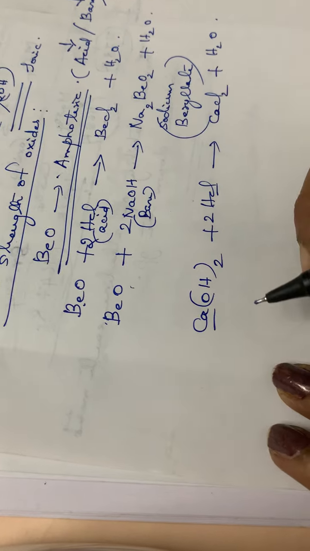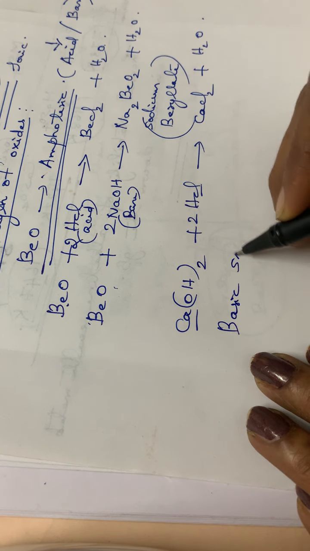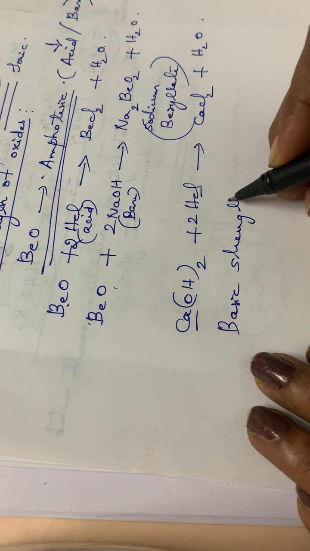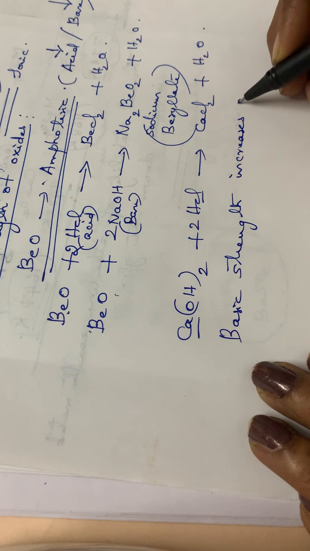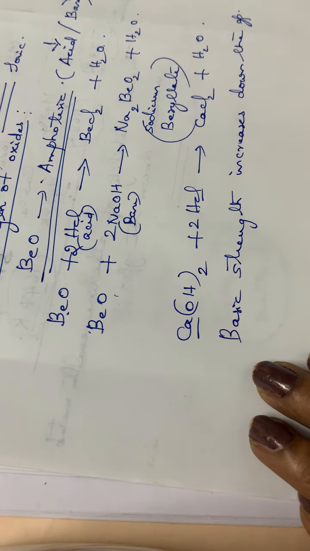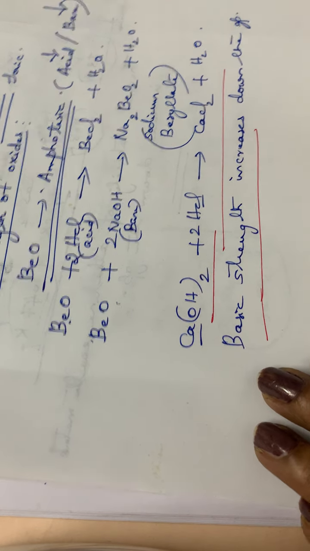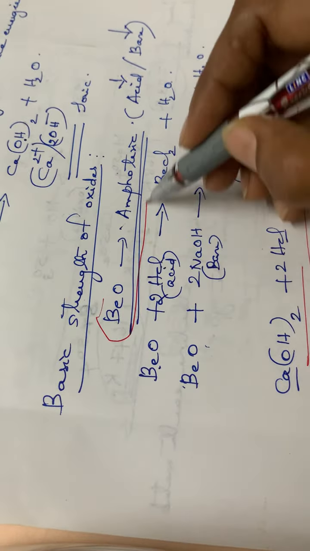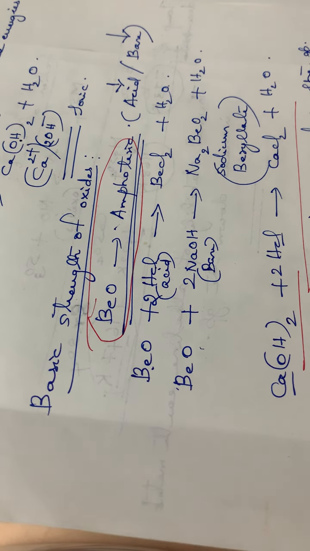So these are some points regarding the basic strength of these oxides. The basic strength increases down the group. That point you also have to note down. Also, the nature of beryllium oxide is amphoteric.